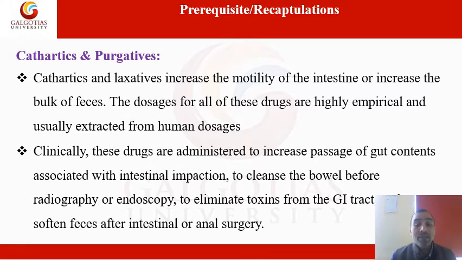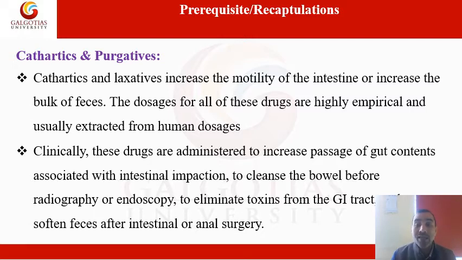Both increase the passage of gut content associated with intestinal impaction, to cleanse the bowel before radiography or endoscopy, and also to eliminate toxins from GI tract infection. They also soften the feces after intestinal or anal surgery.